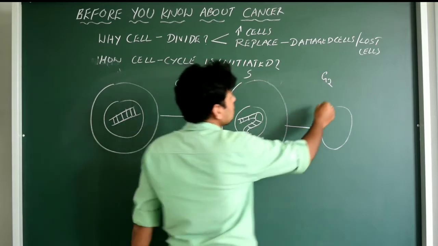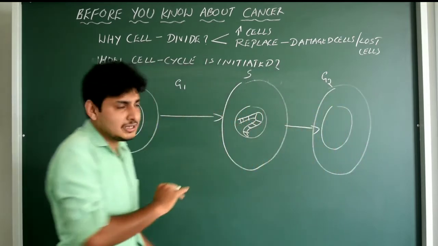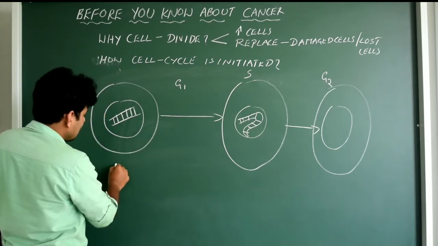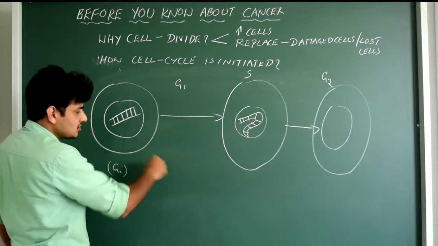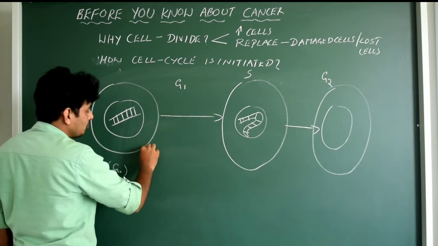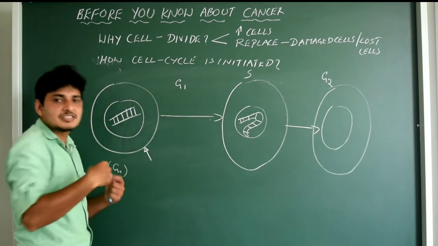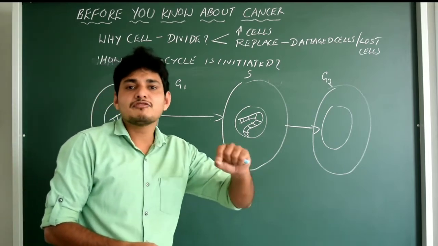So all these things you know that. I will not explain much about it. This is actually the normal pathway of the cell cycle. But here, let us say this is actually in the G0 phase. Now the cell is entering into G1 phase. Somebody should be there to initiate this cell to enter into the G1 phase. Who is that somebody? There are factors actually. This is nothing but the controlling of the cell cycle.